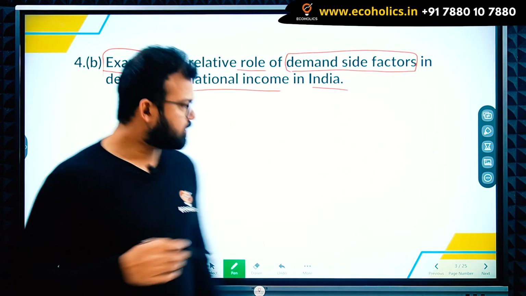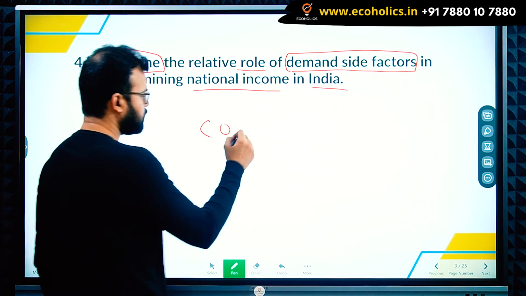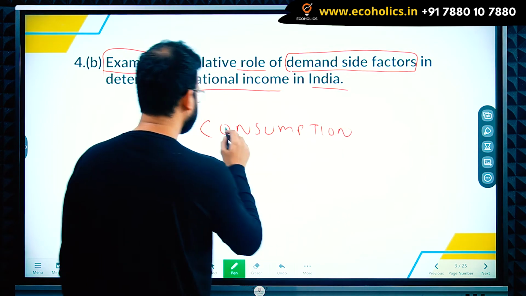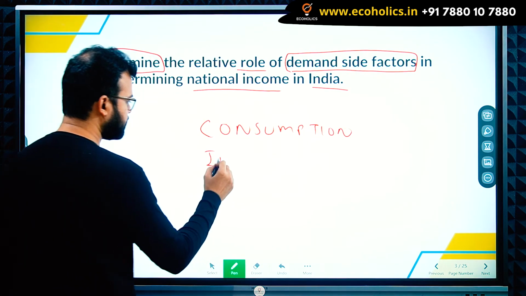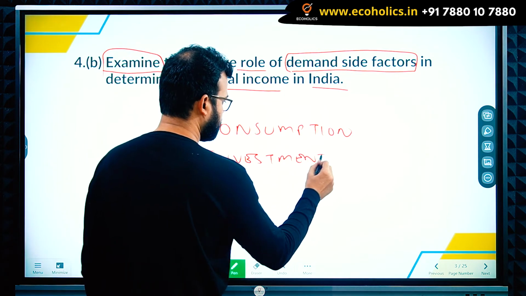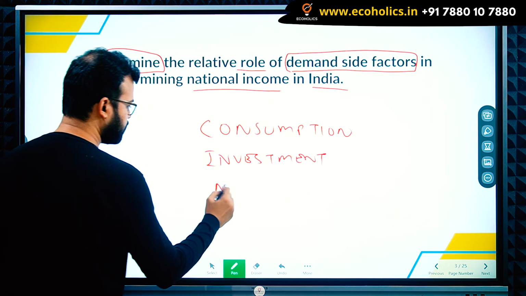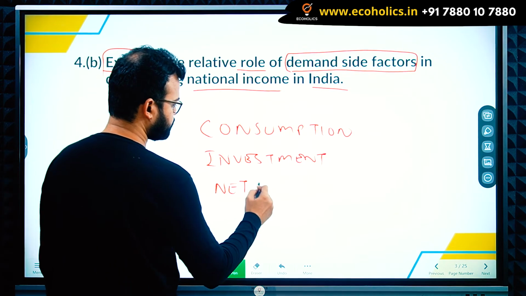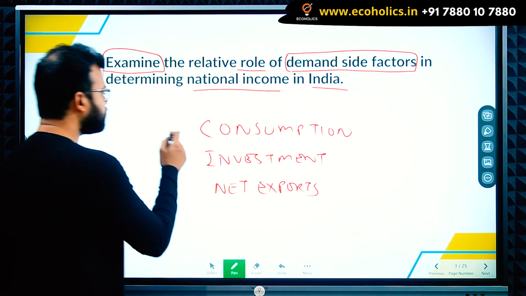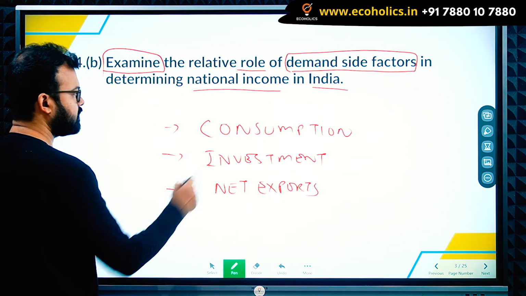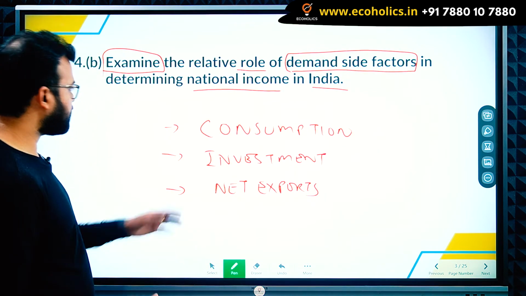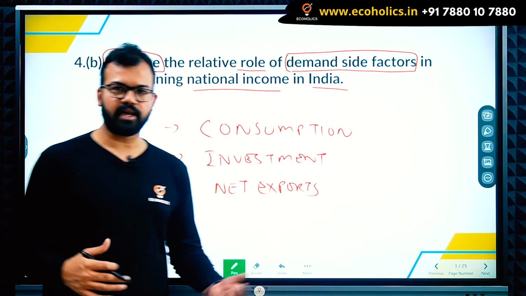If we talk about consumption, we'll see consumption, private plus government, then investment, and net exports. These are some of the demand side factors. What is the relative role of the demand side factors? Obviously, demand side factors will generate aggregate demand.